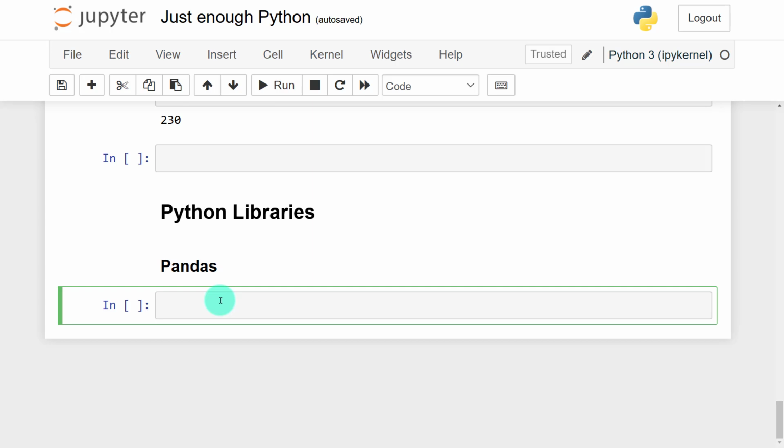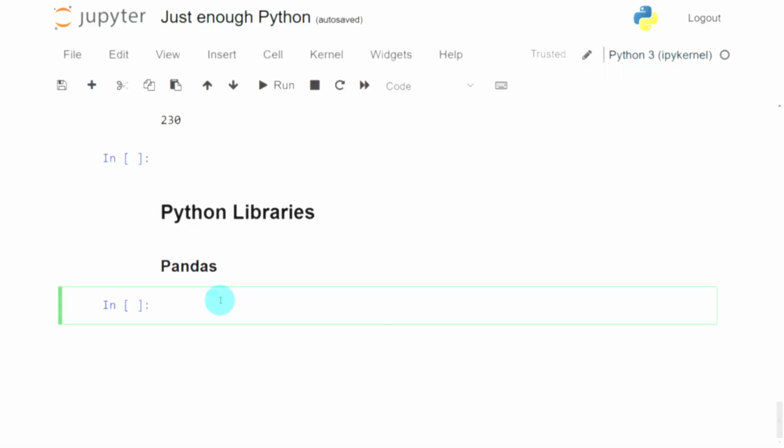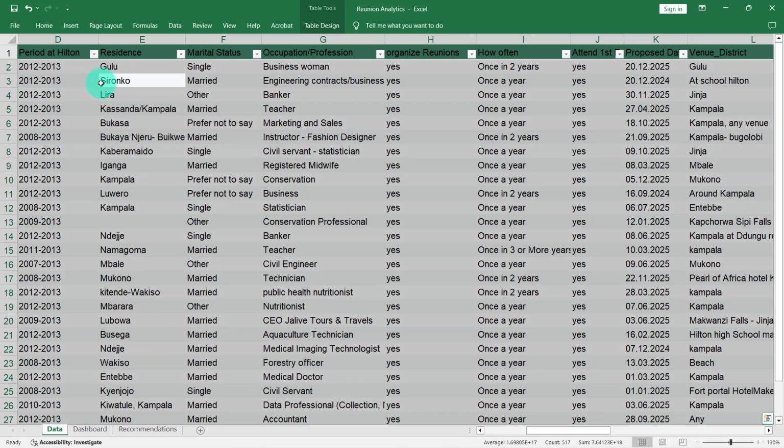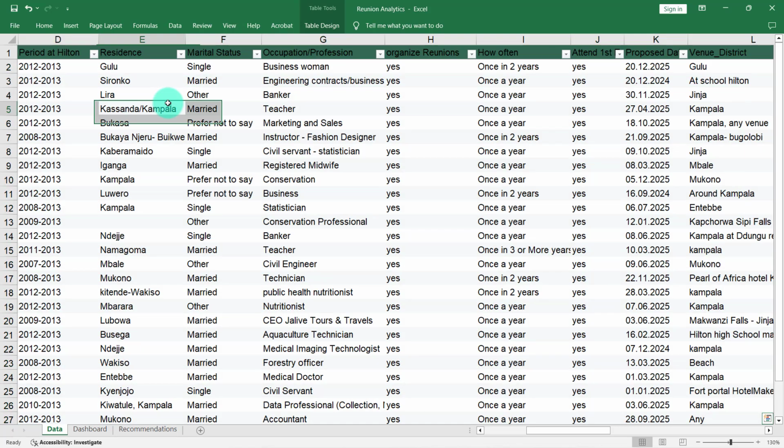A series is like a single column within a spreadsheet. I hope that makes sense. Let me give you an example. This is an Excel data set, so this individual column is the equivalent of a pandas series, and the entire data set is actually the data frame. I hope this makes sense.